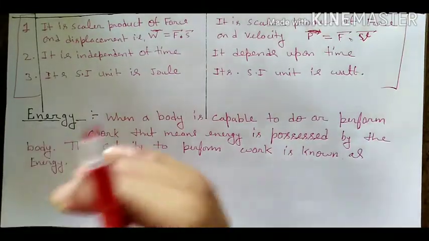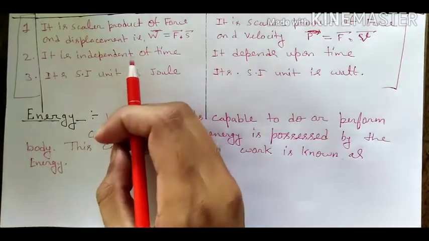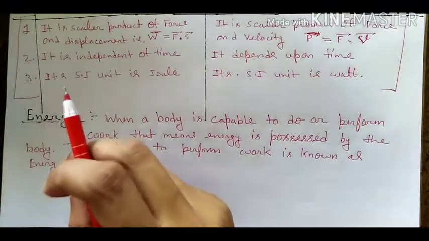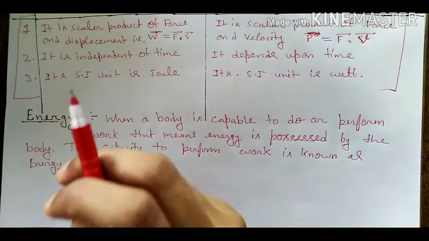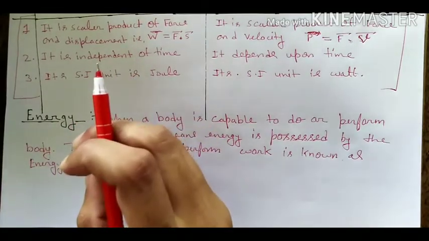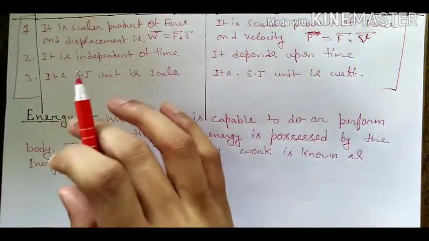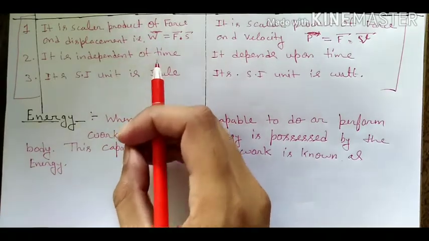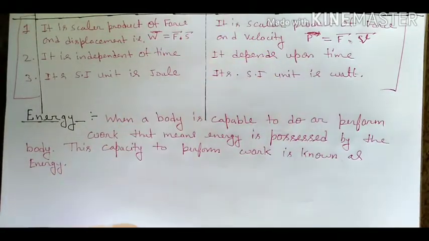Okay. Friends, our next topic is energy. Energy is the capacity of doing work. Capacity of doing work means suppose you are doing any work, like you are playing cricket or playing any game, then you have energy. You have some amount of energy, and this capacity of doing work is called the energy.